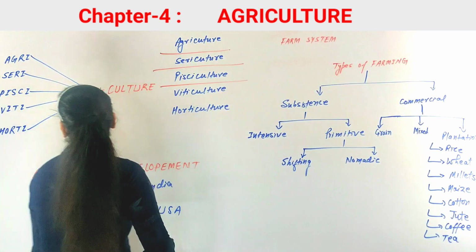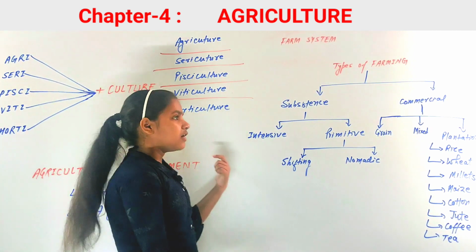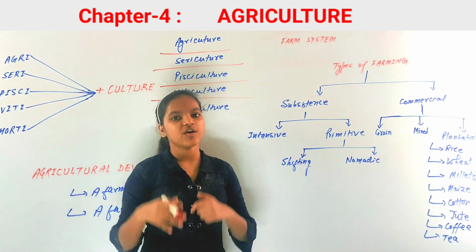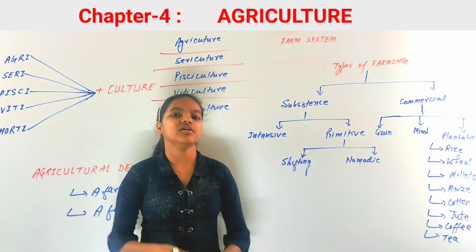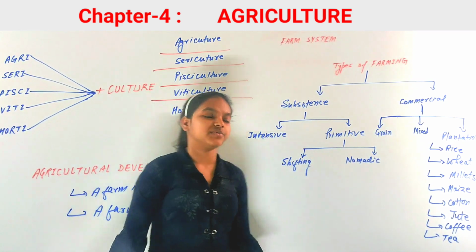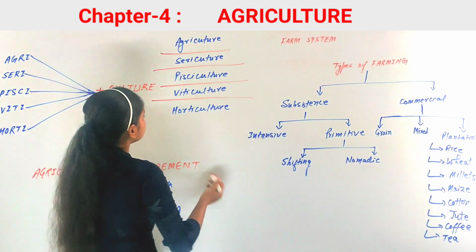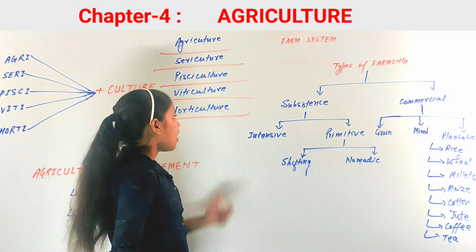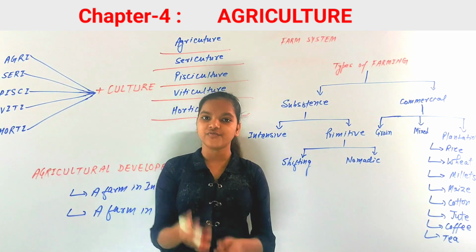Next is viti plus culture, and it becomes viticulture. Viticulture means the cultivation of grapes. You know that grapes are grown in vineyards. Next and last is horti plus culture, and it becomes horticulture. Horticulture means the growing of vegetables, fruits and flowers.